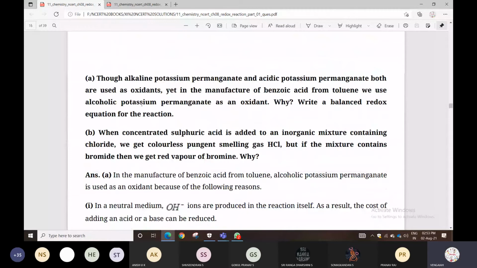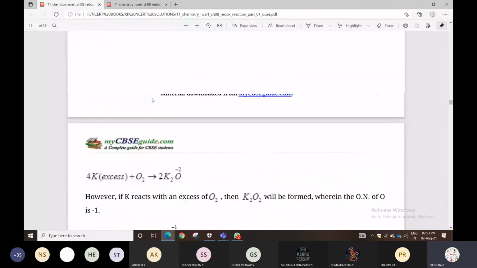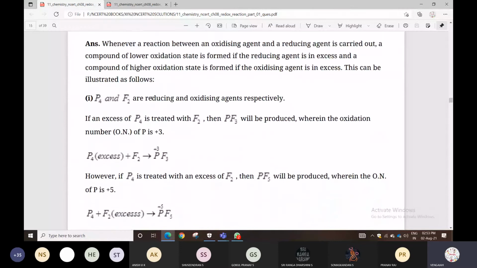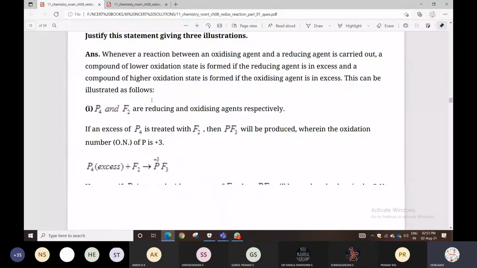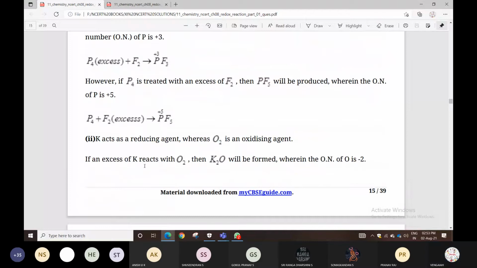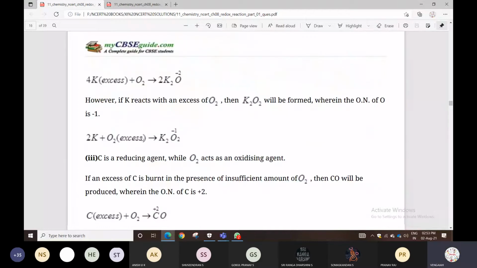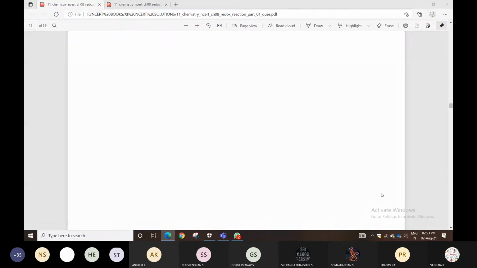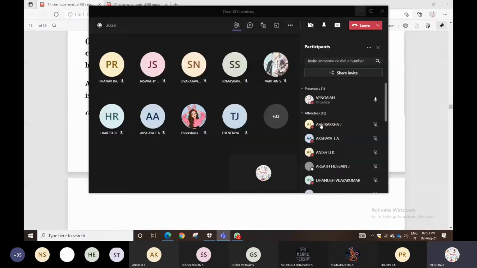Once again, I am repeating from question number 11. This one question only completed. The 11th question is completed, right? I will go for the 12th question. You can say question number 12. So check it. Wait. I'm waiting.